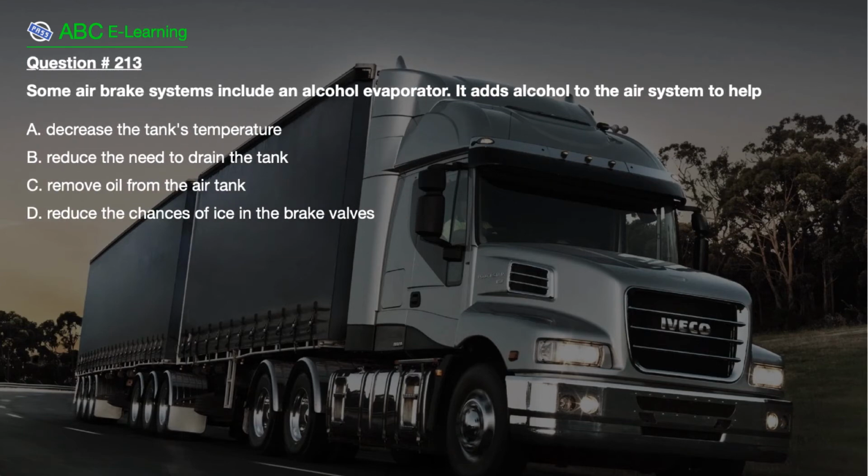Question number 213. Some air brake systems include an alcohol evaporator. It adds alcohol to the air system to help: A. Decrease the tank's temperature. B. Reduce the need to drain the tank. C. Remove oil from the air tank. D. Reduce the chances of ice in the brake valves.